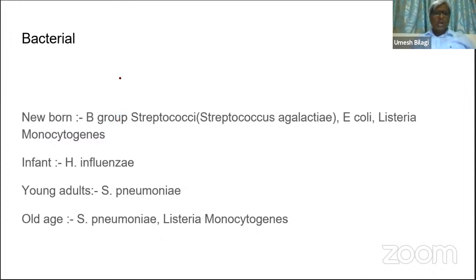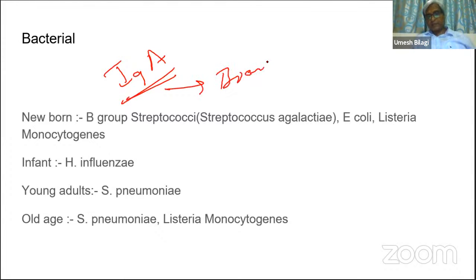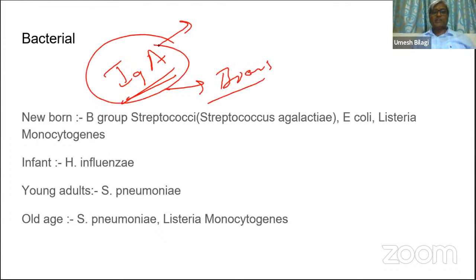Now, after 1 month, the other common one in our country could be H. influenzae, which can also cause meningitis. If the mother is vaccinated with the HIB vaccine, then the mother will give IgA antibody to the baby through breast milk, because IgA antibodies are secreted in the fluids.